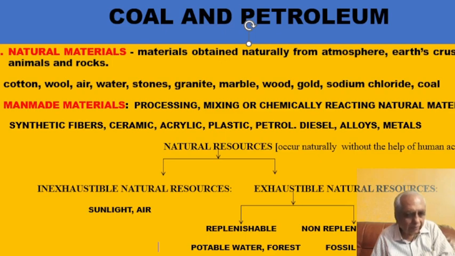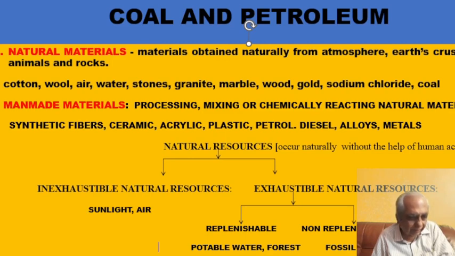Then, metals mainly exist in the oxide form. So we convert the metal oxides to metals. So metals are also man-made materials. Is it okay? Now these natural resources are classified again into two categories: inexhaustible natural resources and exhaustible natural resources.